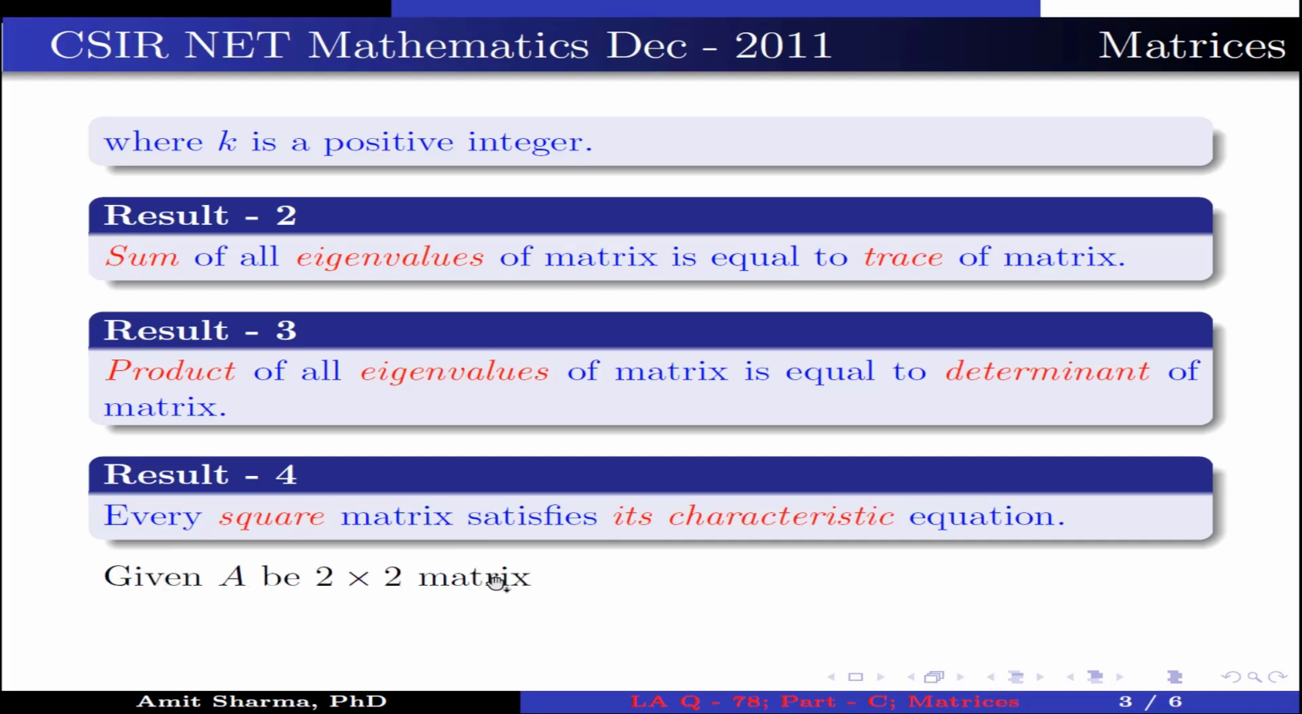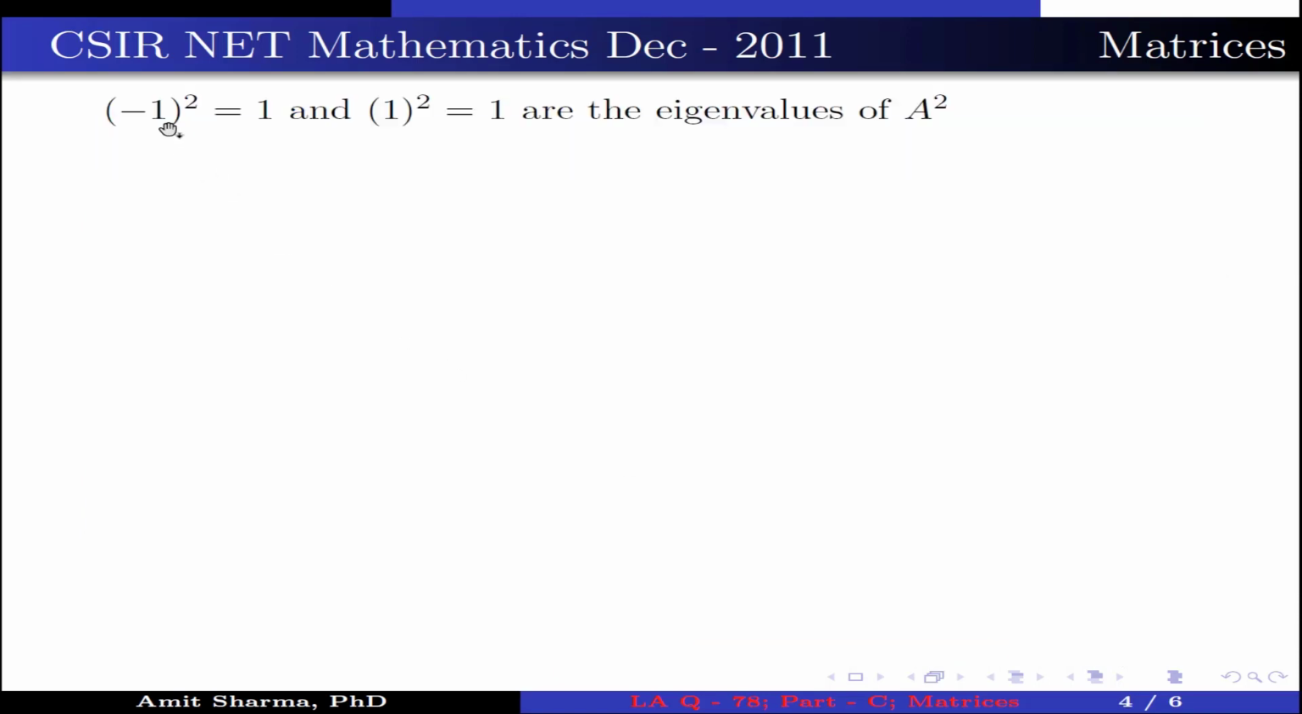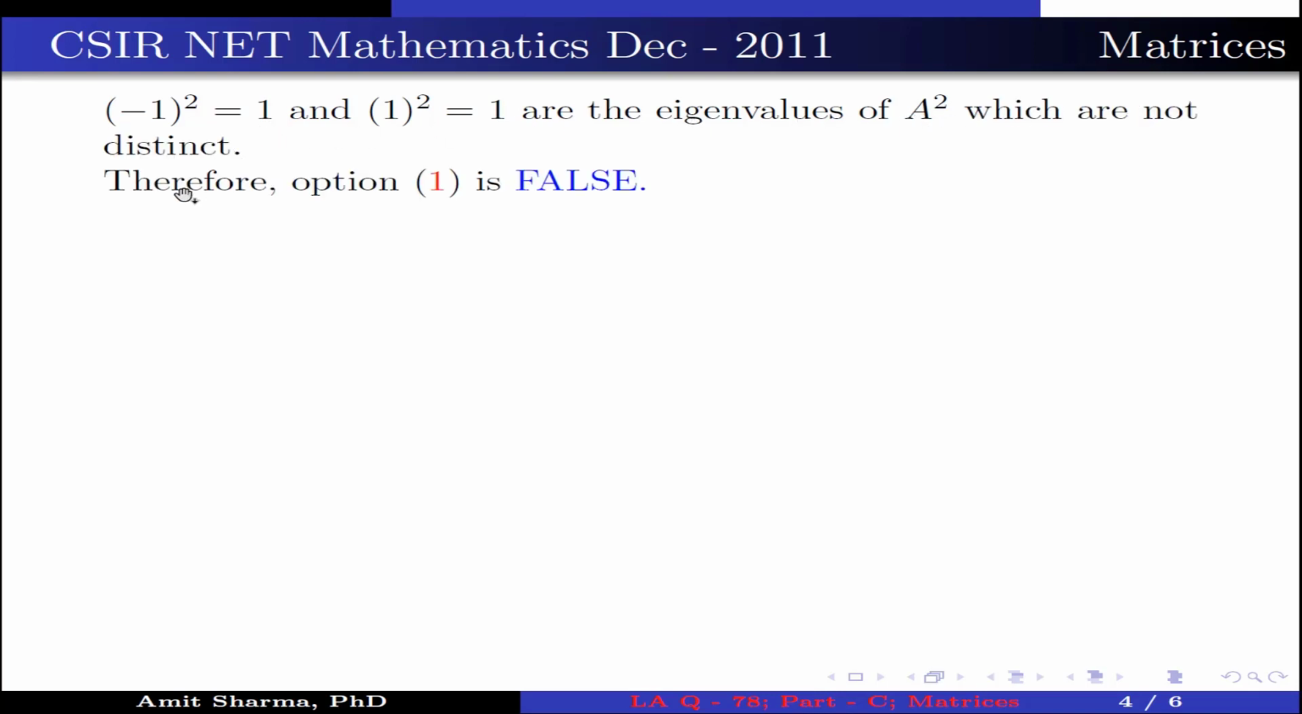Now, given A is a 2 cross 2 matrix and lambda, mu are the distinct eigenvalues of A. Now, let us take the value of lambda as minus 1 and mu equal to 1 as the eigenvalues of A. This implies minus 1 square, which is equal to 1, and 1 square, which is also equal to 1, are the eigenvalues of A square, which are not distinct. Therefore, option 1 is false.